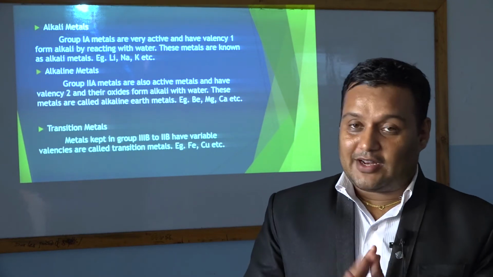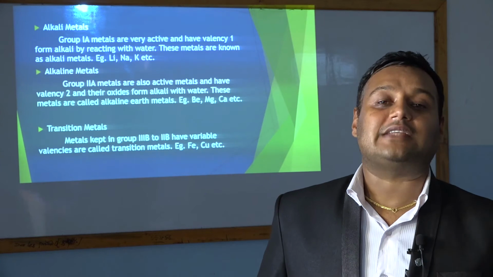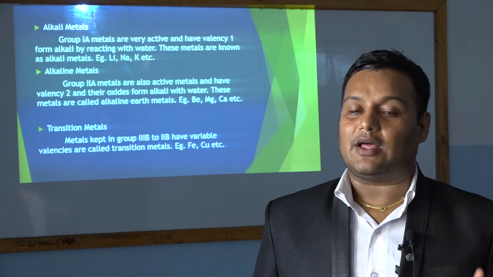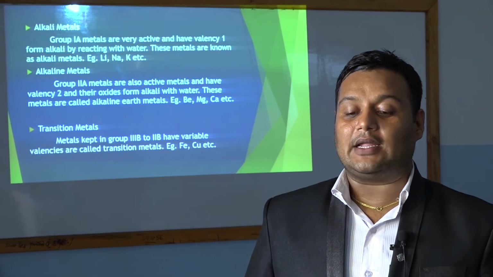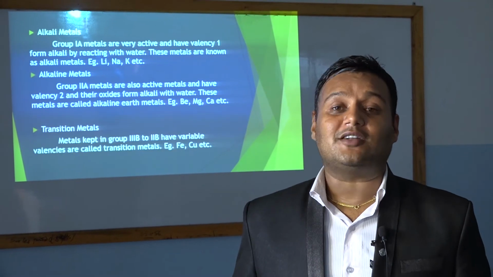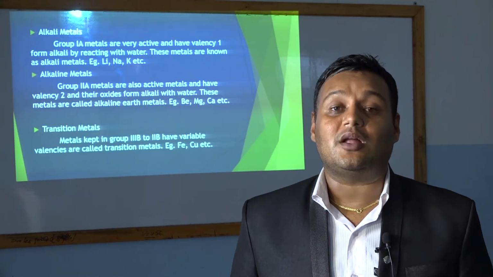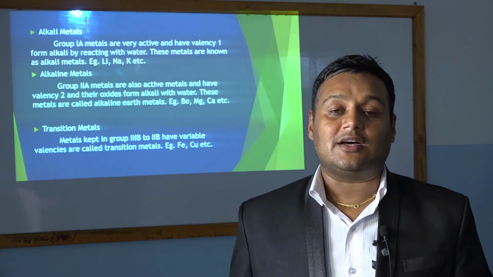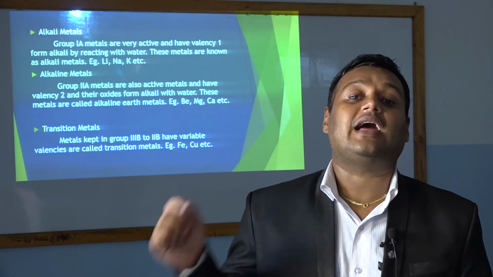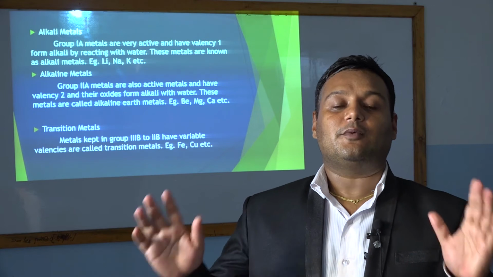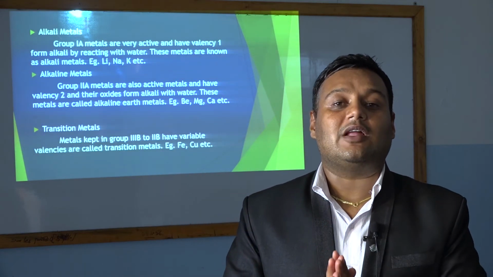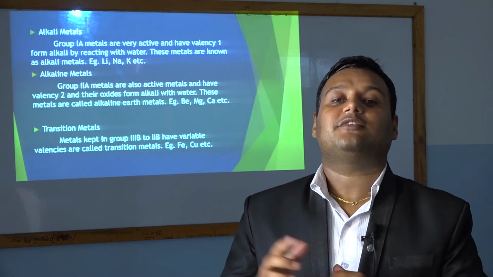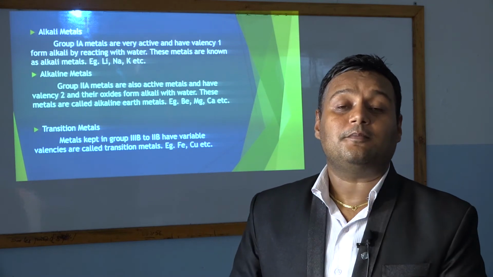In group 1A, there are metals, and these metals are very active in nature, very reactive in nature, and they have valency 1. Group 1 means valency 1, and they form alkali with water. Now you got the thing, alkali. Alkali means water soluble bases. So when these metals react with water, water soluble bases or alkali are formed. Be clear: when water is chemically reacted with group 1A metals, they form water soluble bases or alkali.